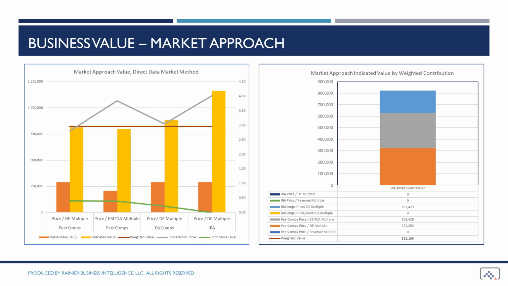Next, we applied the indicated multiple to the cash flow to yield an indicated value. Then, we assigned a confidence level to that value based on the amount of variation in the data. Last, we added the weighted values to get an indicated weighted value developed by the market approach.